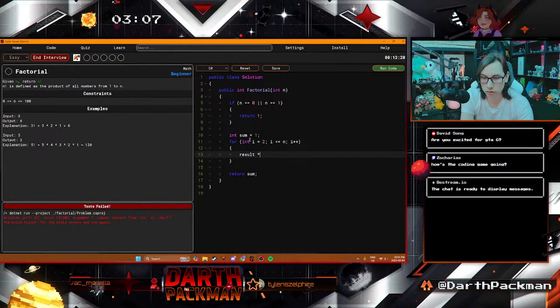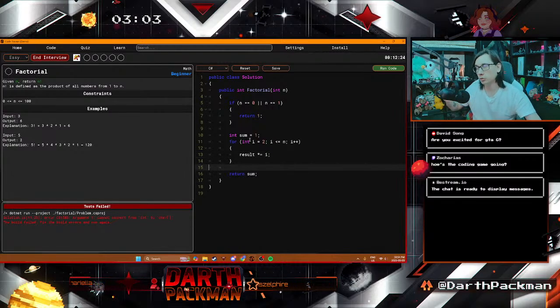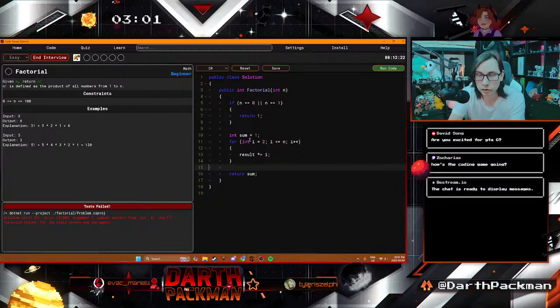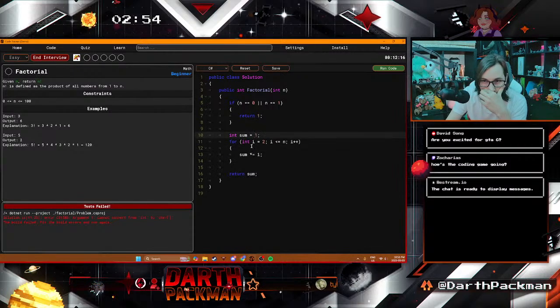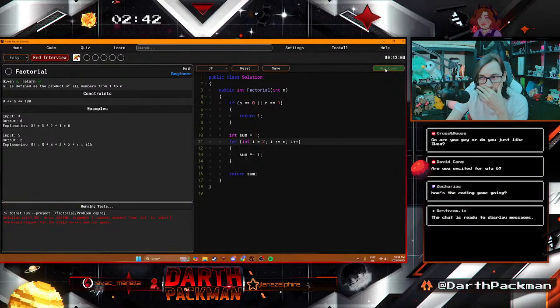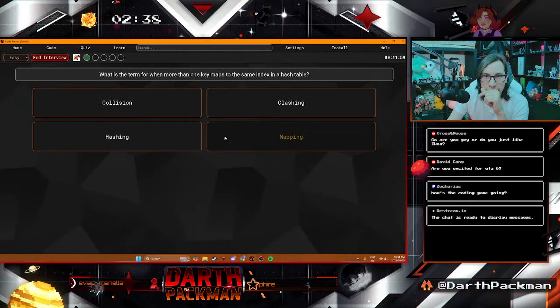Sum times equals i. So we're doing this in the inverse direction. Sum starts at 1, and if we come in with 2, and 2 is good, then we'll just keep timesing upward from there. So instead of going 3, 2, 1, we're going to do 1, 2, 3. You've got to look at problems from both directions. That's the way to go.